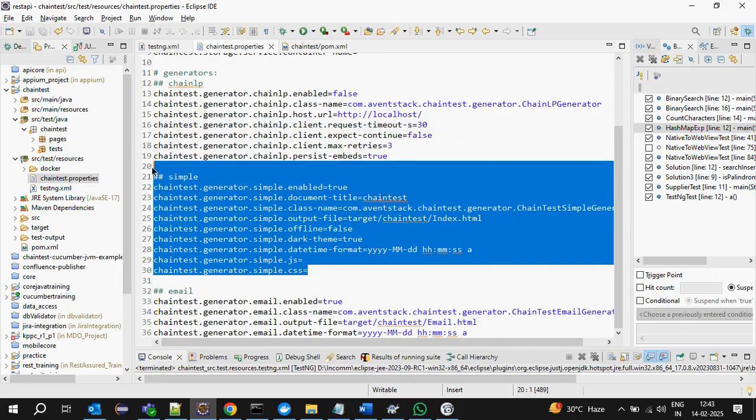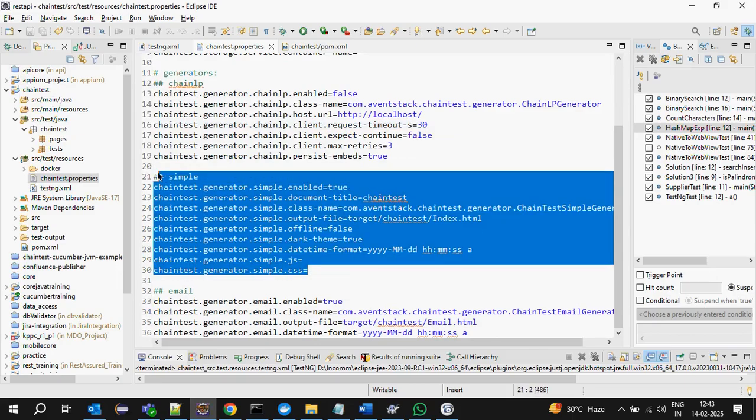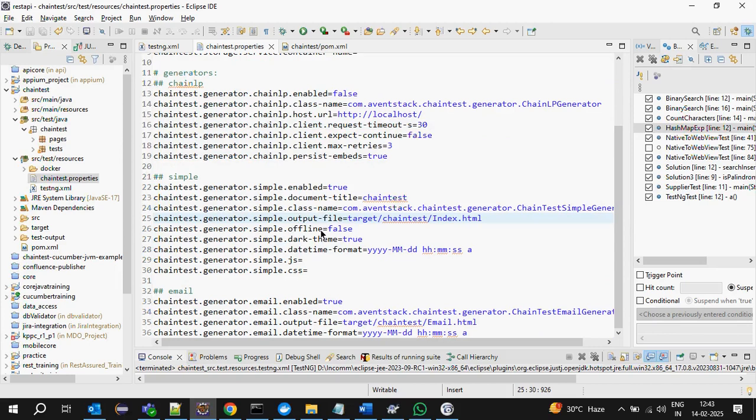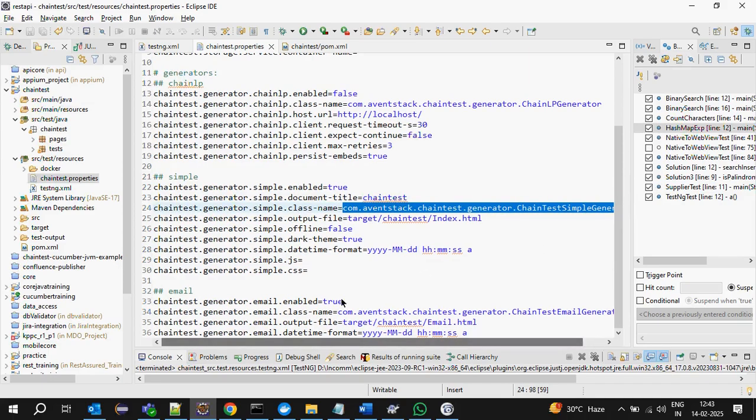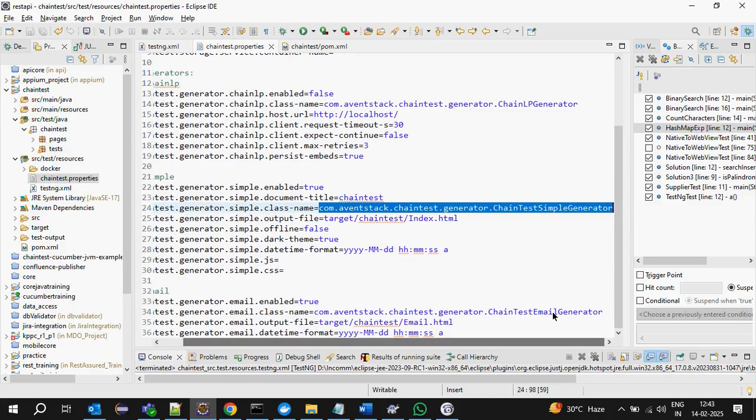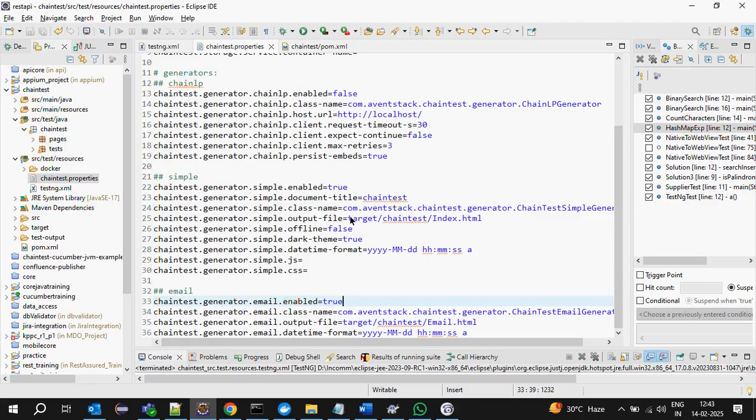First one is the simple report, like normal Extent reports; it will generate a simple report. We have to enable whichever one we want, and that report will generate. If you keep it as false, it will not generate. For the simple one, we can give any title, and we have to give this fixed name, chaintest simple generator. For email, chaintest email generator.